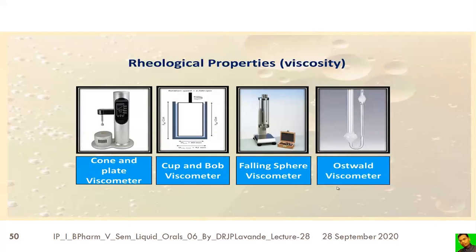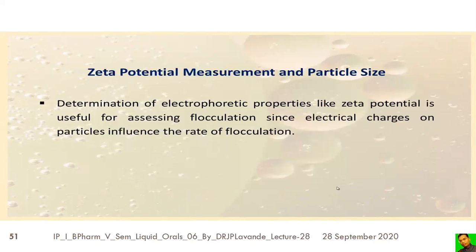Rheological properties, that is the measurement of viscosity. The viscosity can be measured by various methods with the help of various instruments, like the cone and plate viscometer, cup and bob viscometer, falling sphere viscometer, and the Ostwald viscometer.